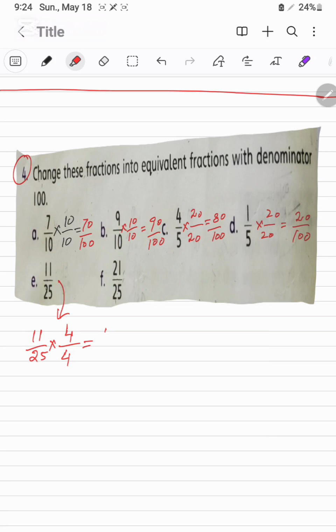This will be 44 over 100 here. This is the answer. Same like this one, its F part. This will be 21 over 25. We will multiply by 4 over 4. This will become 100, and this will become 84. This is the final answer of this one.